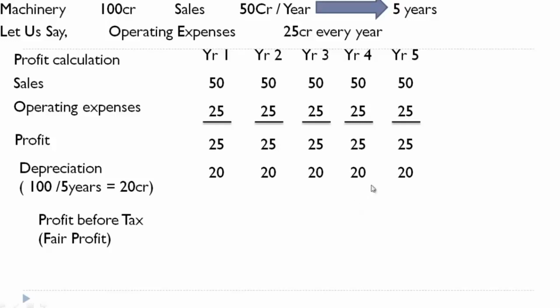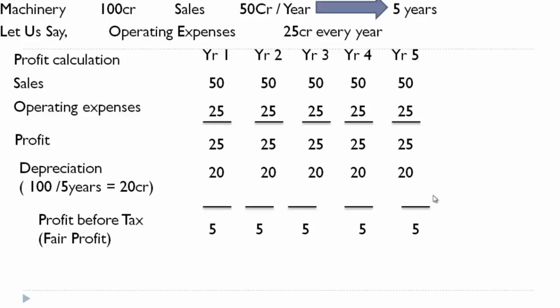See, the focus is on, if you are making a sale, you have to account all its expense. By not accounting depreciation, you are not accounting major expense, which is the usage of machinery. So now the profit before tax is 5. So this is the real and fair profit. Fine.